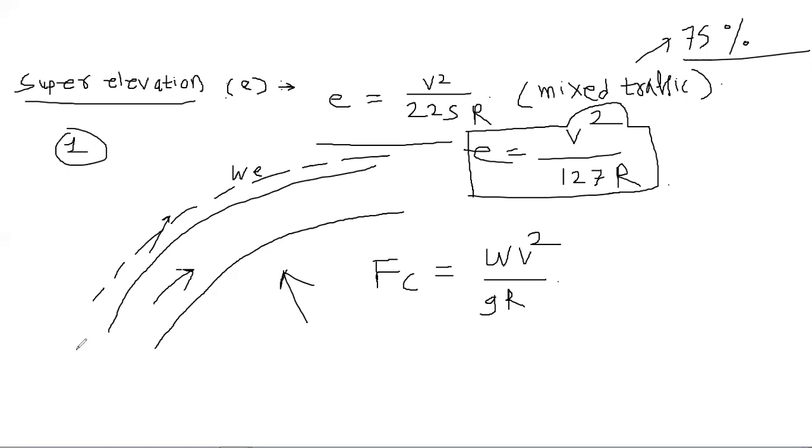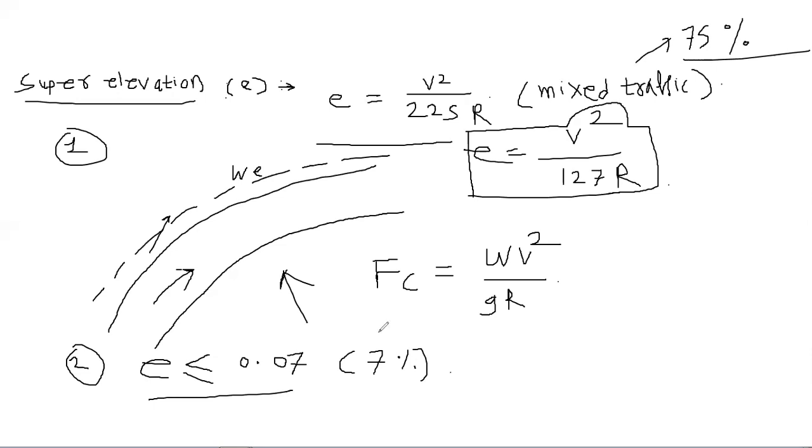Okay, so this is our first step. Now the second step is your maximum permissible value for e. e should always be less than or equal to 0.07. So always remember that the maximum permissible value for super elevation is 0.07, or 7%. But if according to the above two formulas your value is exceeding 0.07, then what you should do, you should check for the friction.